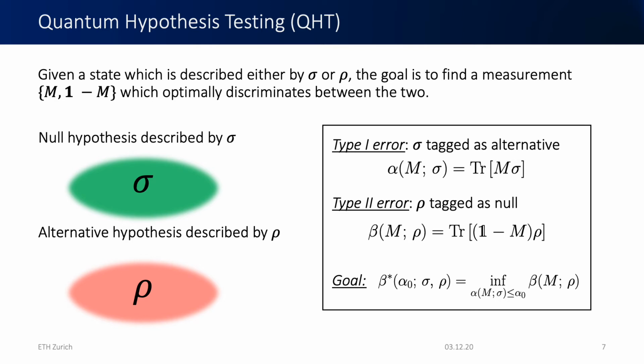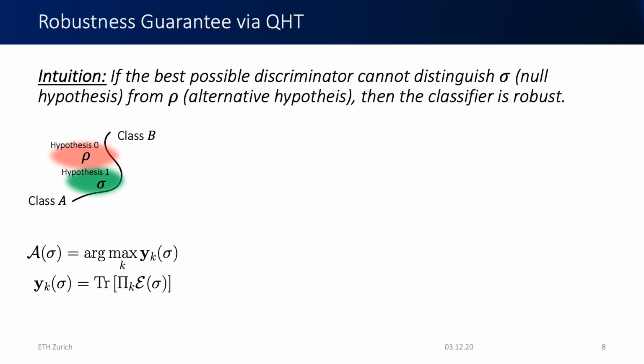Yes, so with those tools, we can now characterize a robustness property for quantum classifiers.